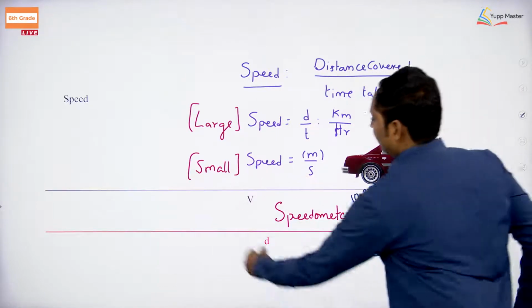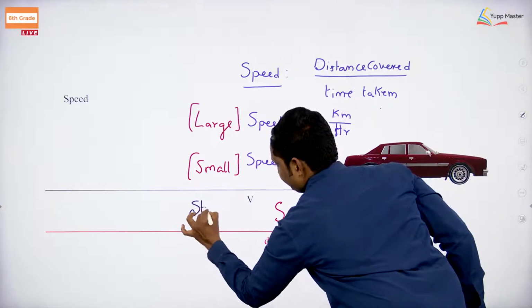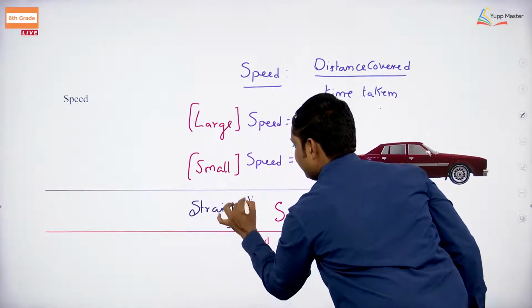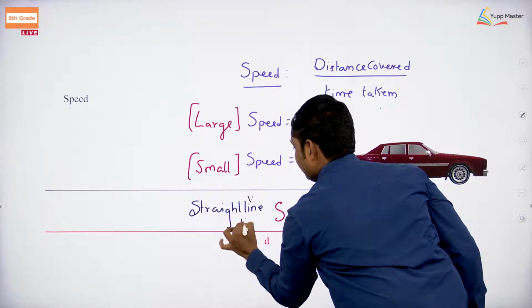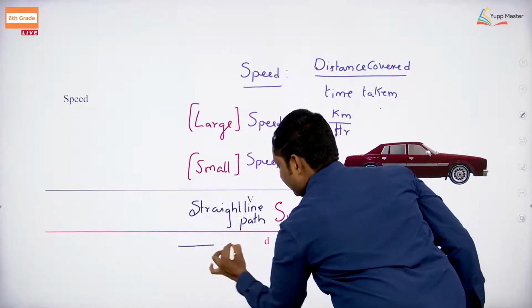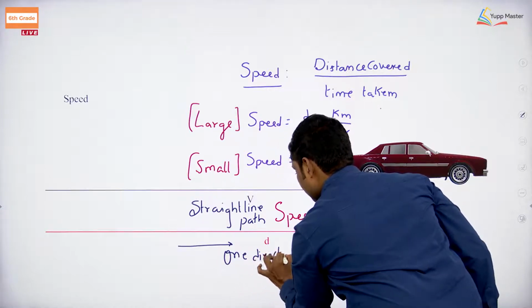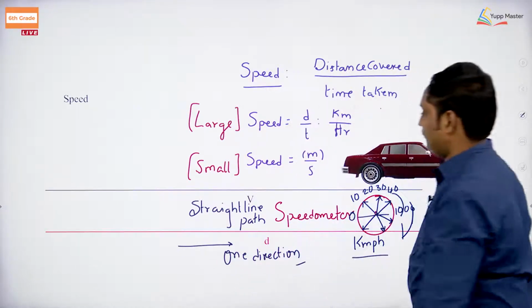You are going to be in a straight line path, very good, straight line path, that is one direction. All right. Okay, students, we have learned that.